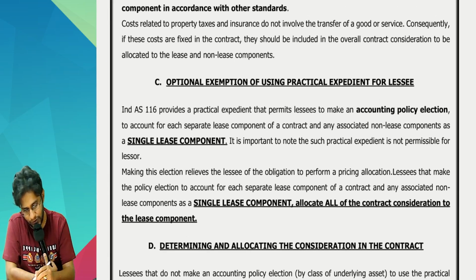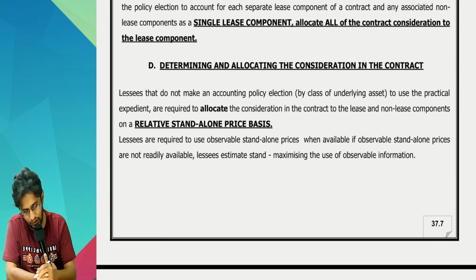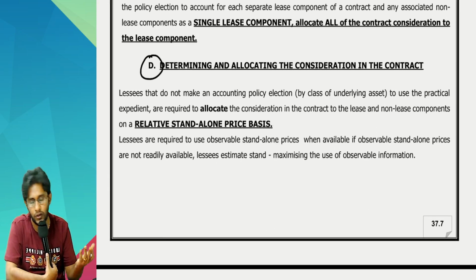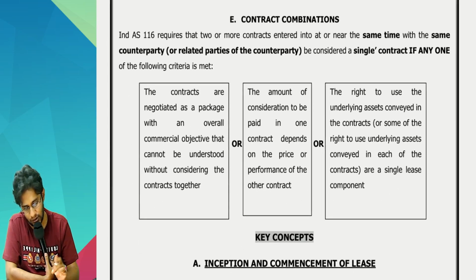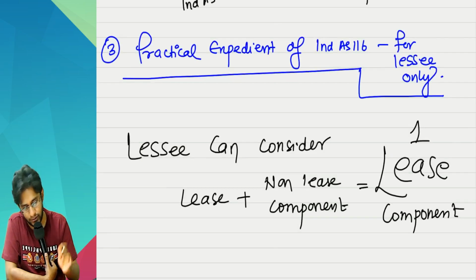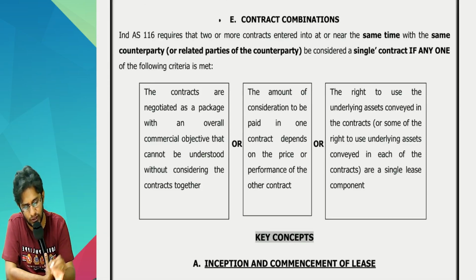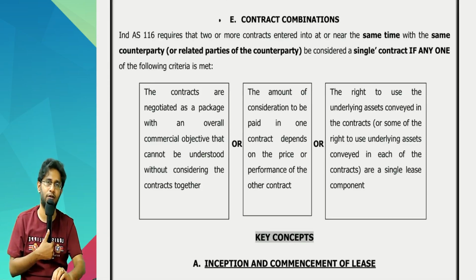Separating lease components, optional practical expedient. This allocation of consideration. All these points are over for us. Next, contract combinations. Sir, it is whatever you studied in Ind AS 115, and this question is also not there, so I'll